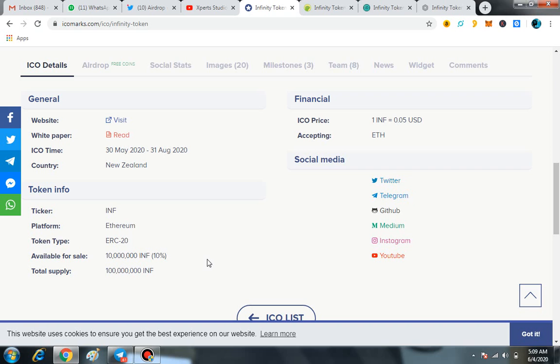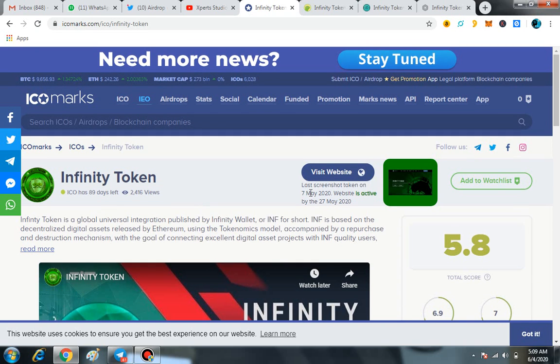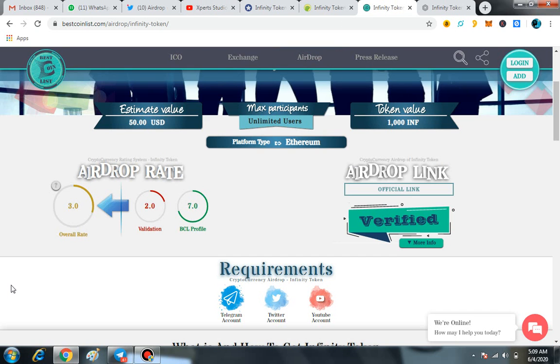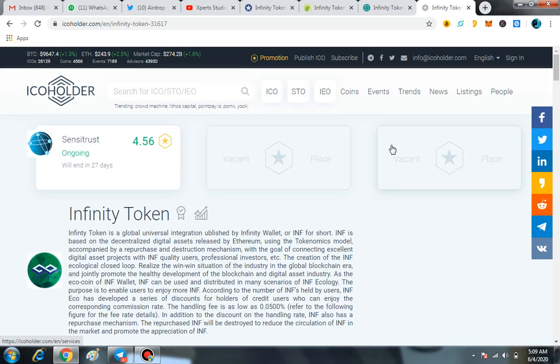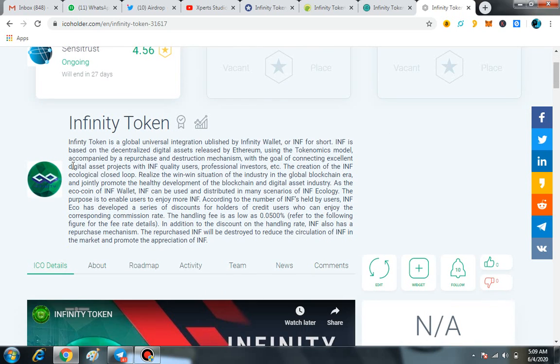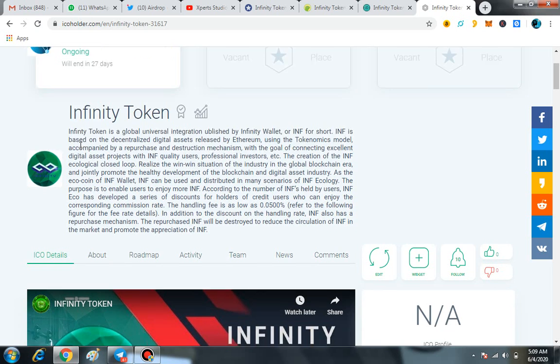Now how you can join the airdrop, but first of all I will show you the major things that right now it got the ranking from ICO Marks. Secondly, it is also available on the Best Coin List, and the third one, it is also available on ICOholder.com, and here you can find each and every major detail regarding the Infinity Token.